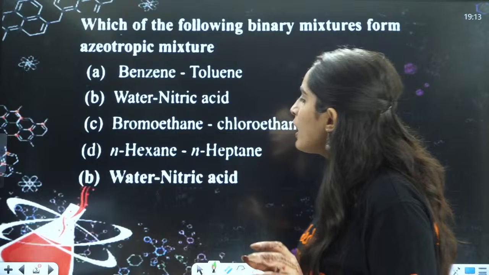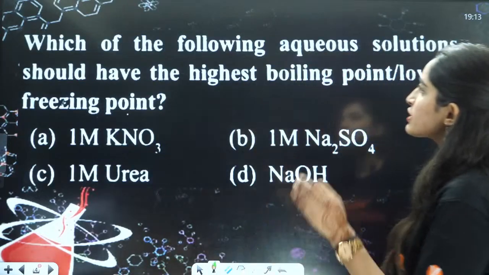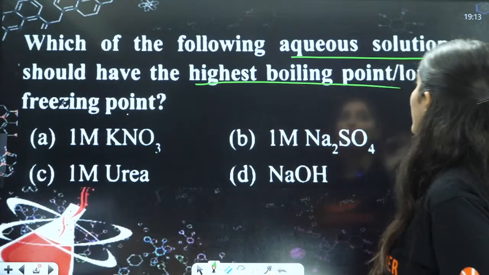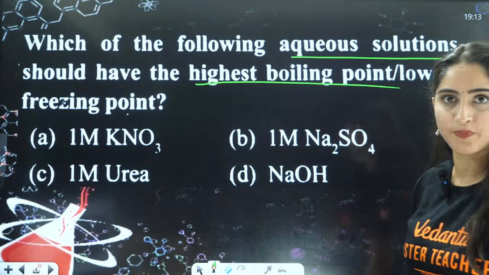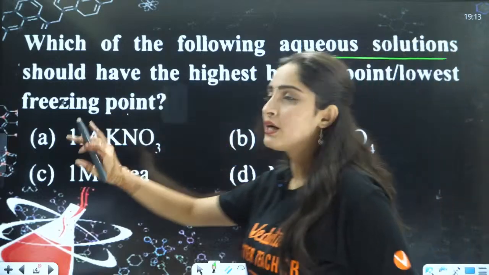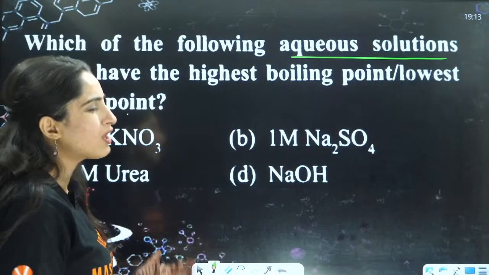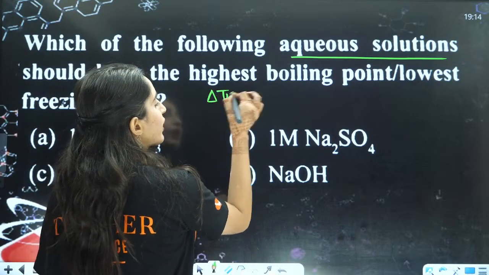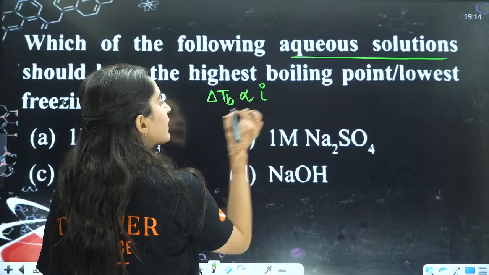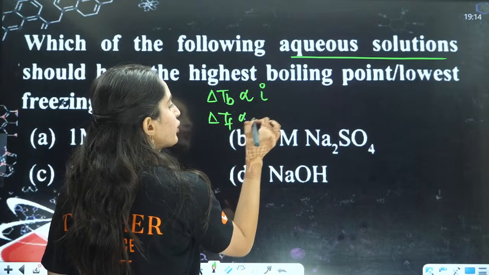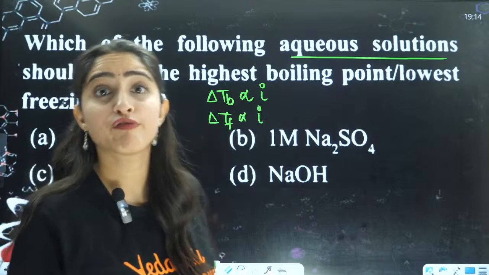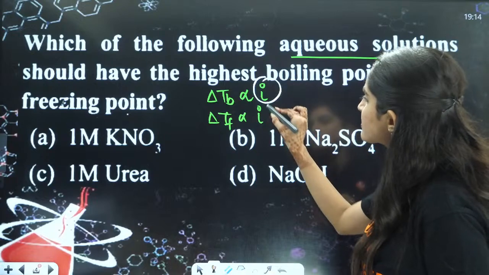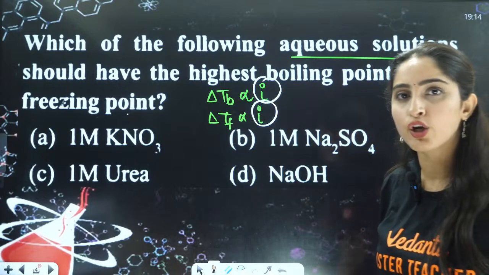Okay. So now, the next question is: which of the following aqueous solutions should have the highest boiling point and lowest freezing point? Now, remember this. All the colligative properties, boiling point, freezing point, everything is directly proportional to i, that is your van 't Hoff factor. Now, what is this i? i is basically the number of ions dissociated or associated.